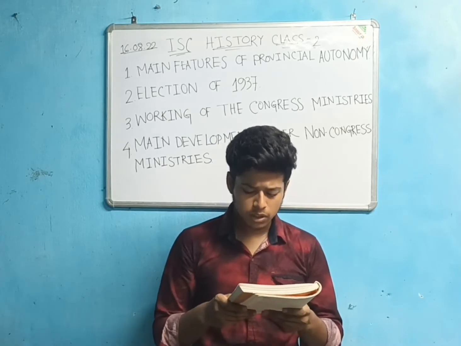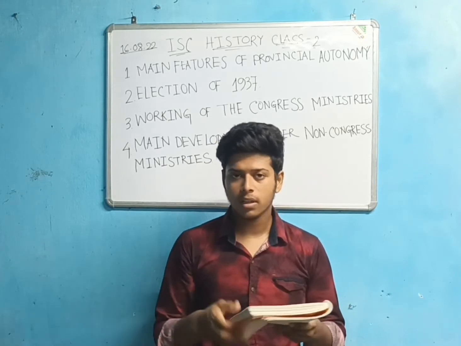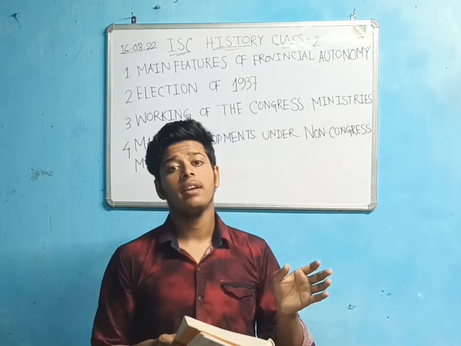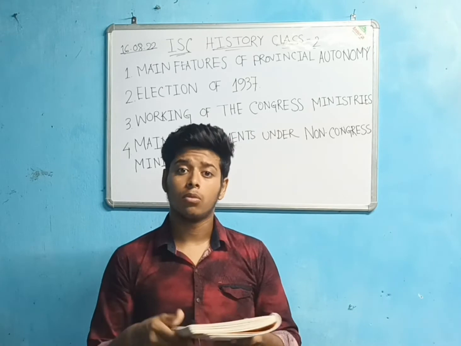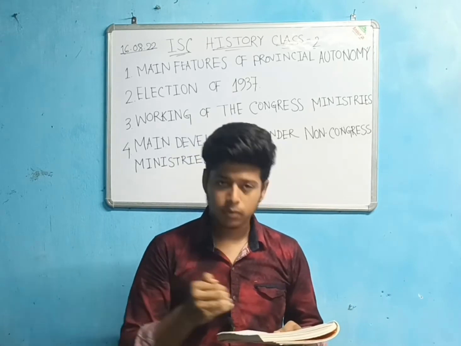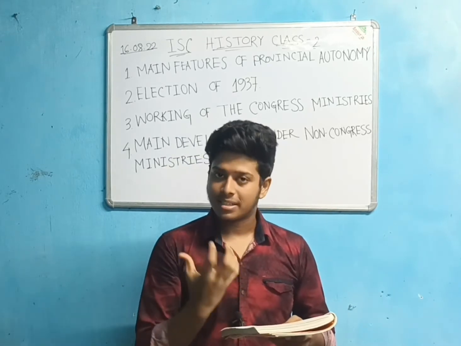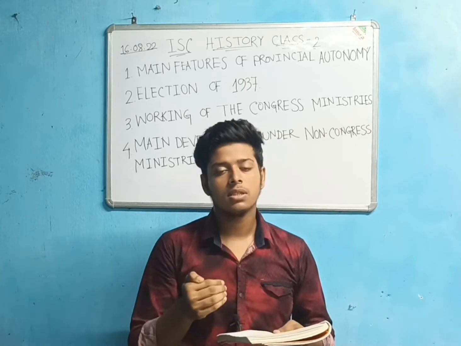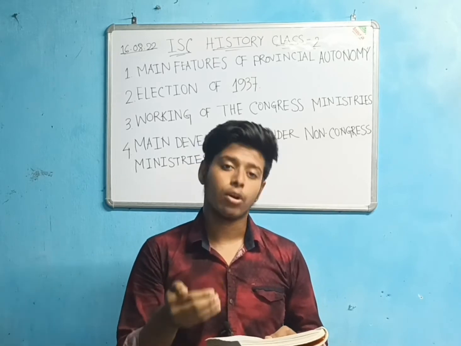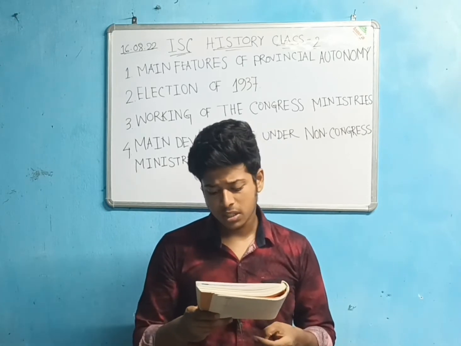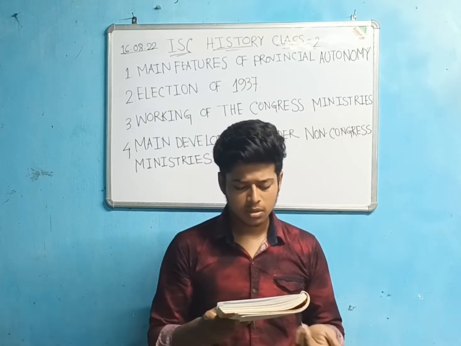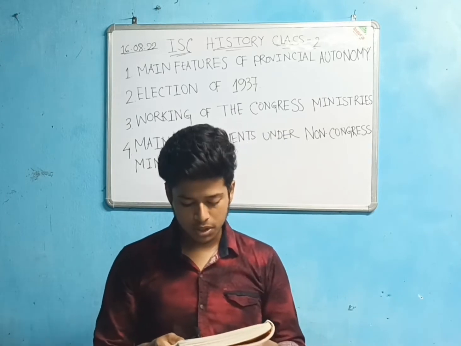The members of provincial legislative assemblies were to be elected directly by the people. We studied earlier what a constitution is: a constitution is made by a group of constituent assembly members, who are selected directly by the people, for the people and of the people. That is what is described here. The franchise was based on property qualification, the separate electorate system and the system of weightage were retained.